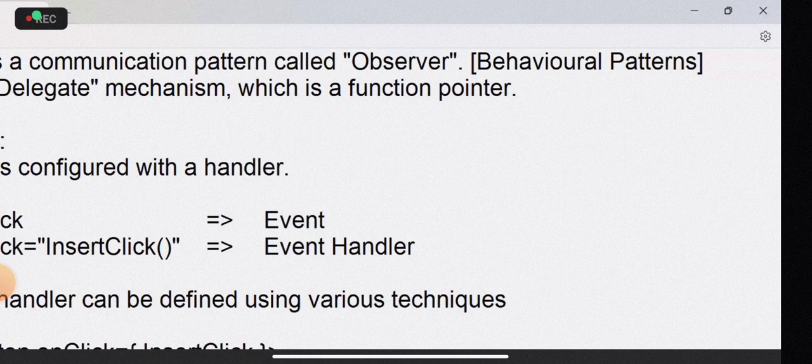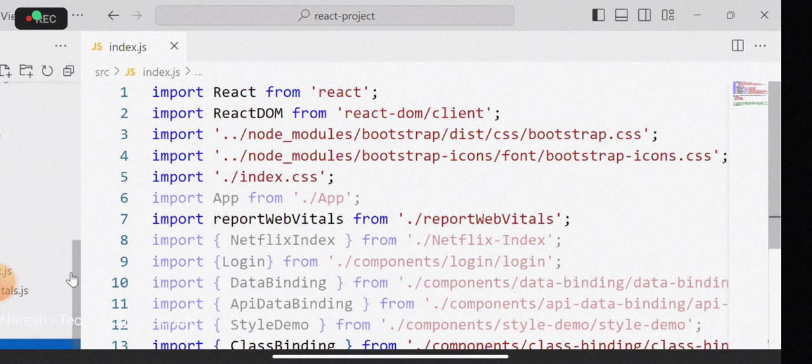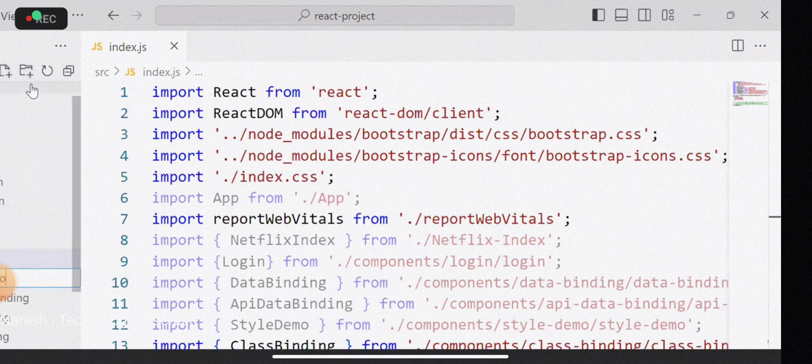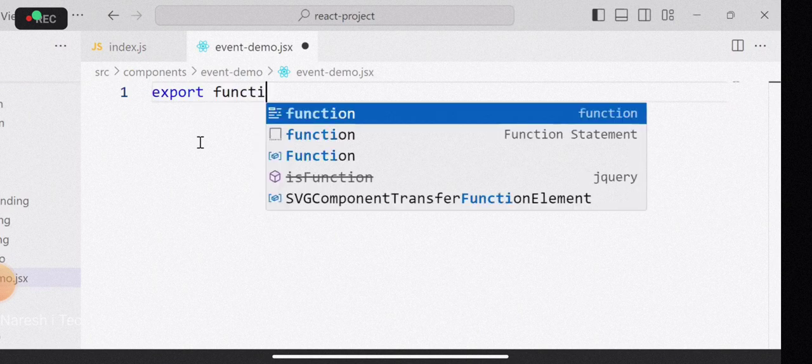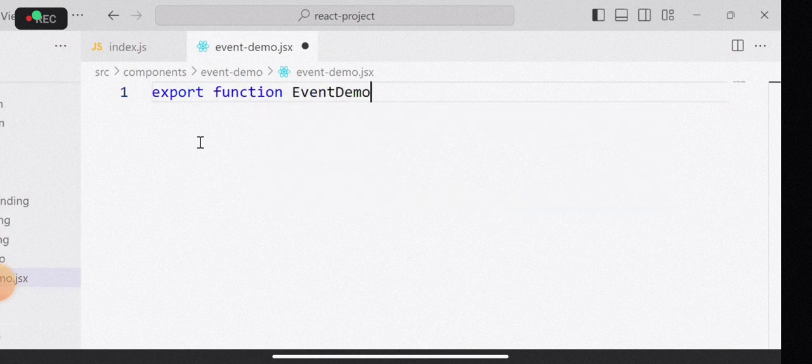What does this mean? For example, I will show you here. I will create a new component. Let's add a new component here, EventDemo. So EventDemo.jsx and export function EventDemo.